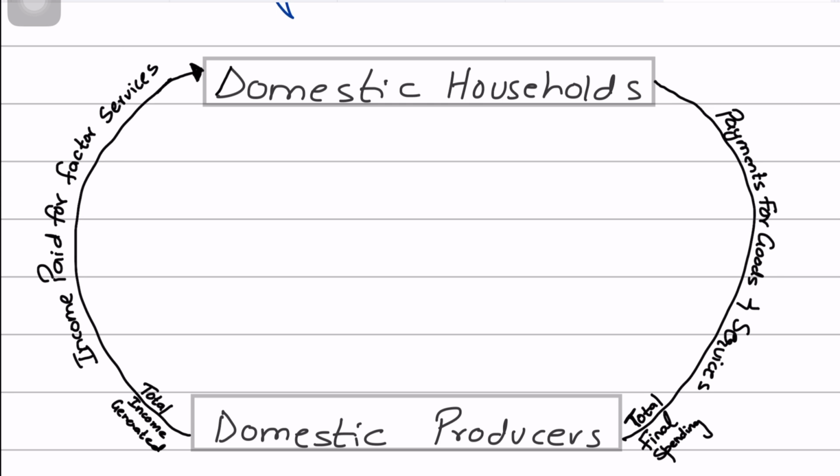And in exchange for the factors of production that households will provide, households will receive incomes from the firms in various forms, such as wages for labor, rent for land, interest for capital, and profits from entrepreneurial activities, right?